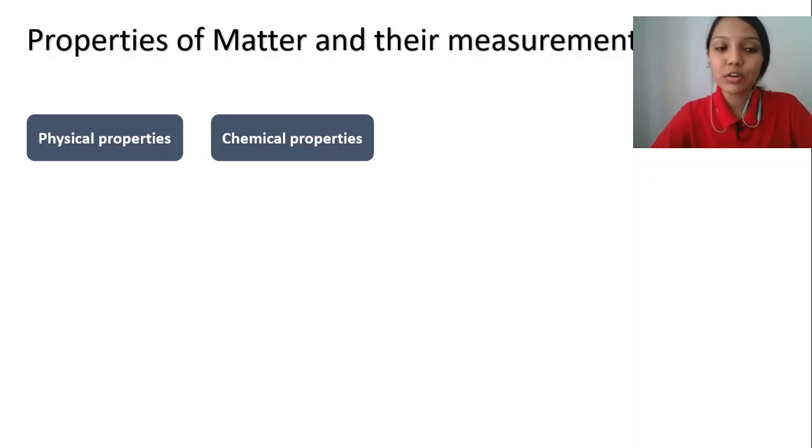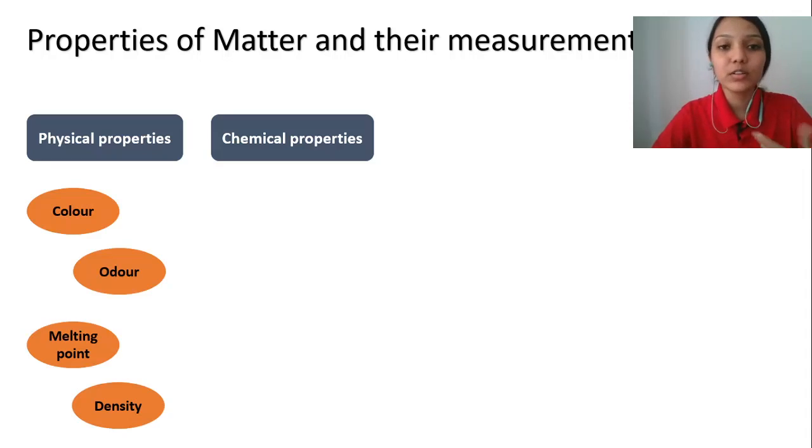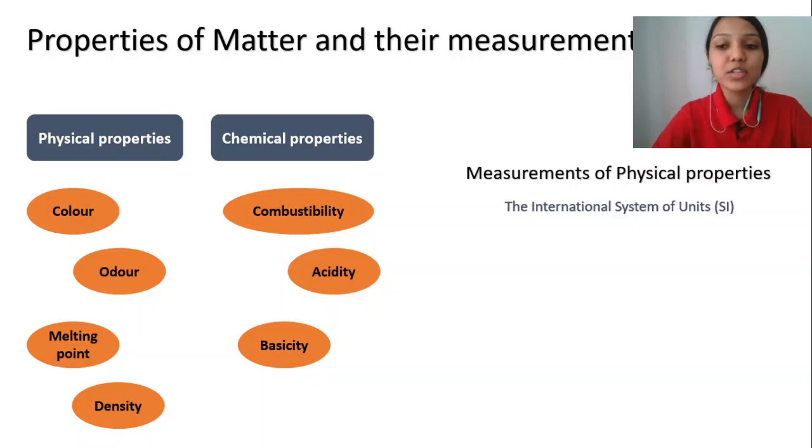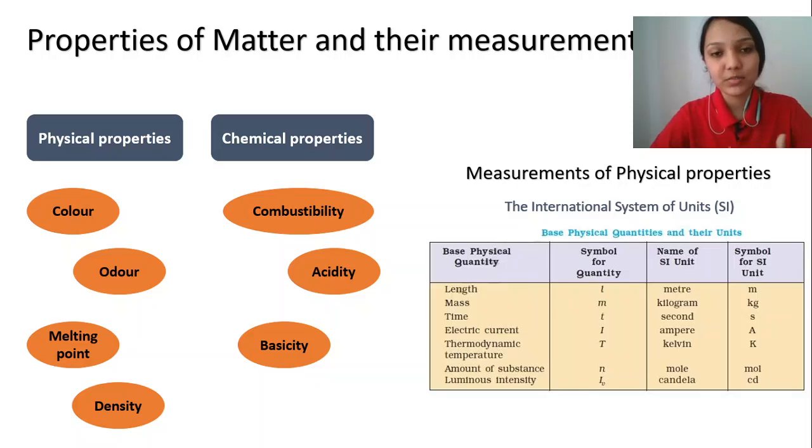Physical properties do not require any chemical change for the measurement, and these include odor, color, boiling point, melting point and density, etc. Chemical properties require a change in the chemical identity of the component to measure, and those are combustibility, acidity, basicity, etc. For the measurement of physical properties, the International System of Units has given a few SI units for the measurement of base physical quantities.